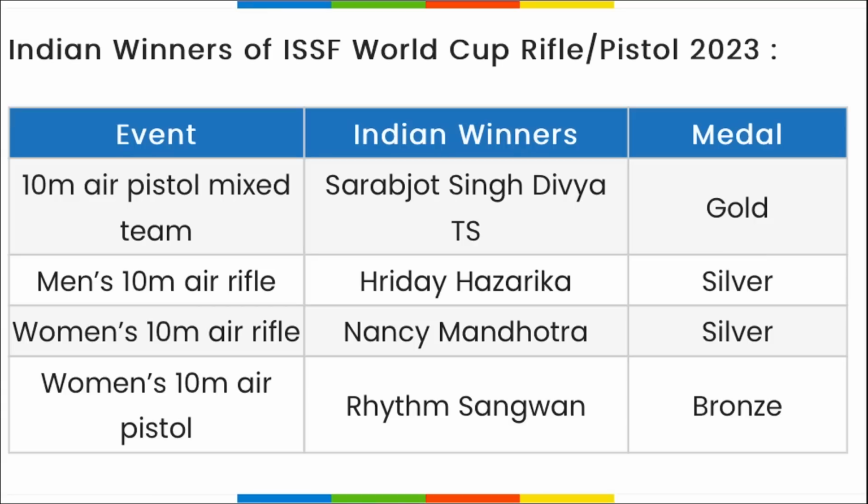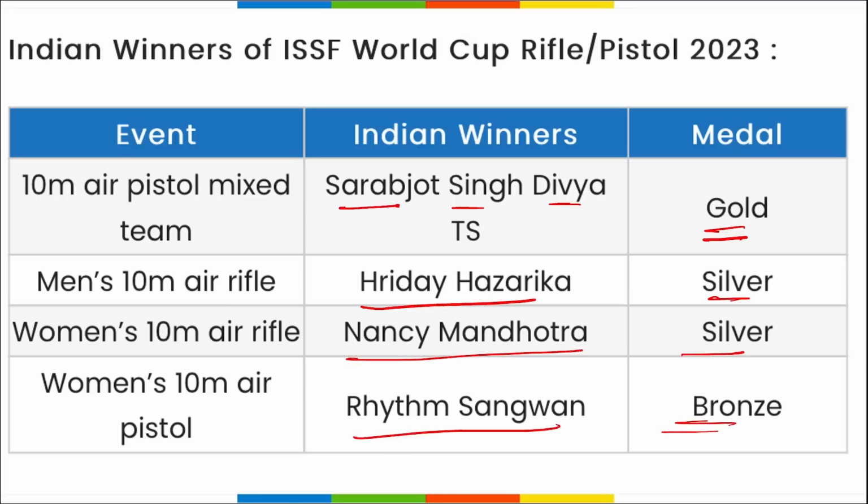Then if we talk about the Indian winners, here you can see Sarabjot Singh and Divya TS won the gold, Hriday Hazarika silver, Nancy Mandhotra silver, and Rhythm Sangwan won the bronze medal here. Correct? You can remember the important gold one, that is Sarabjot Singh and Divya in the 10-meter pistol mixed team.